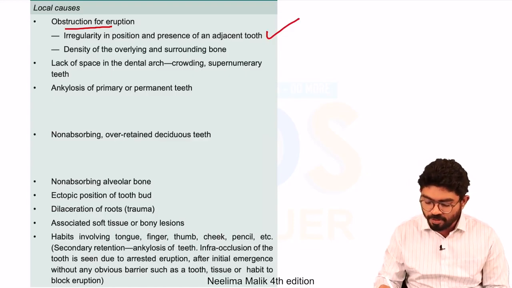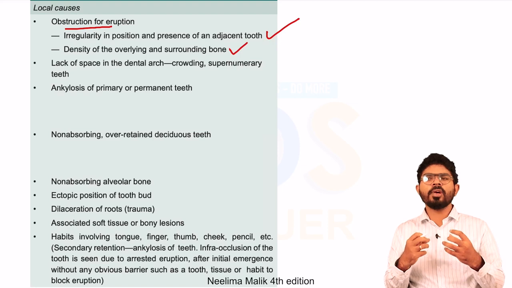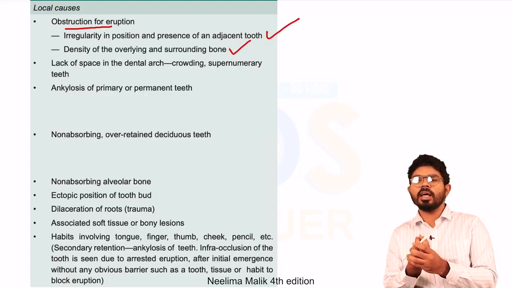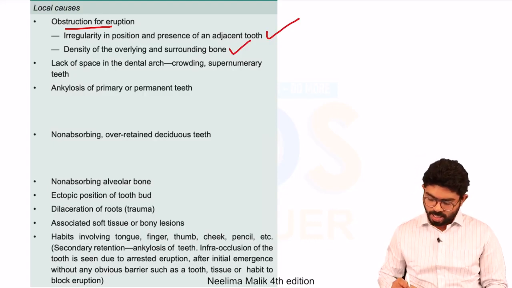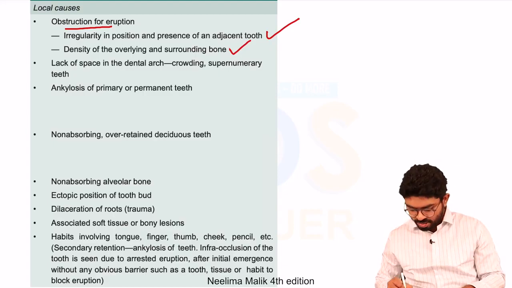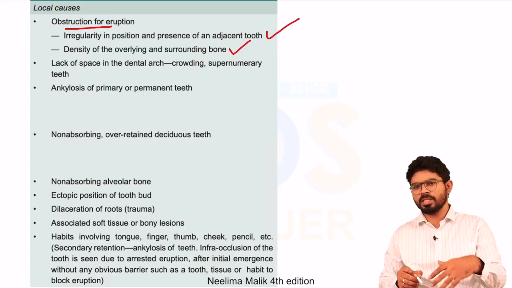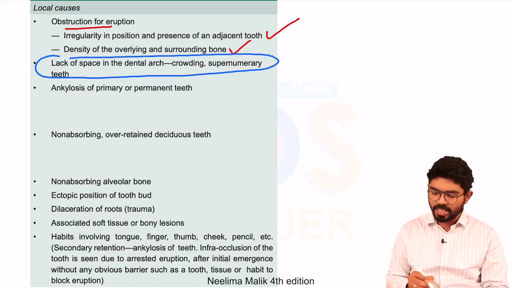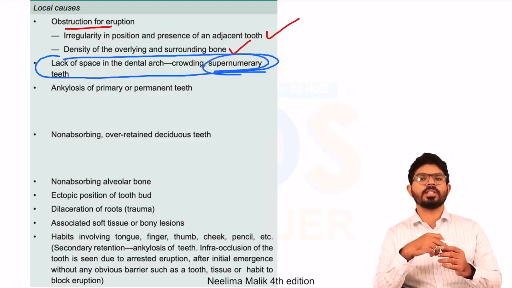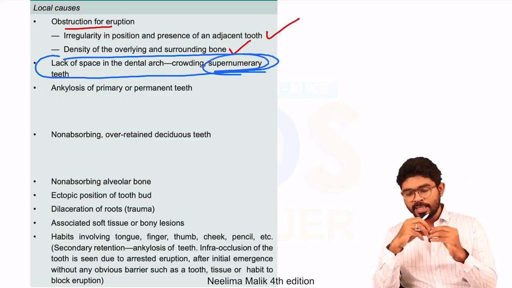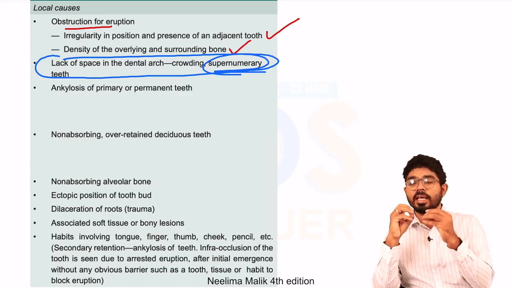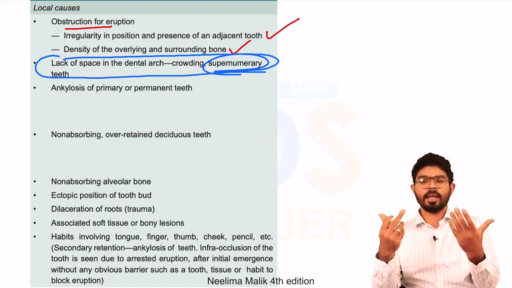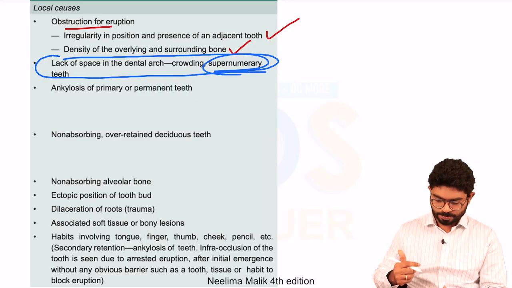The second one is the density of the overlying and supporting bone. The density of the supporting bone is not allowing the impacted tooth to come out. This is an application-based question which was given in PGA. Now we don't have this PGA examination, everything has shifted to INICET. Next, lack of space in the dental arch. They have given supernumerary in the description. Whenever you have supernumerary, extra teeth, there are high chances that the adjacent teeth may get impacted, unerupted, or have delayed eruption.